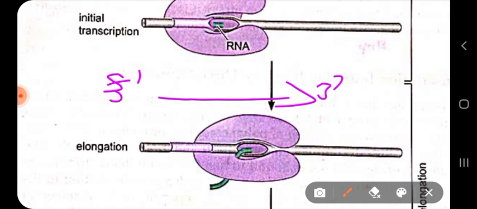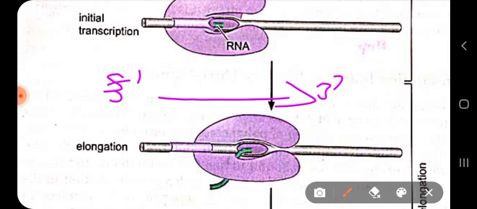Now during elongation, it performs other tasks as well: it unwinds the DNA from the front, it reanneals the DNA from behind, and it dissociates the growing RNA chain from the template as it moves along. At the same time it also recruits the modifying enzymes which are involved in modification of the RNA, like addition of the cap at the 5 prime region of the RNA.